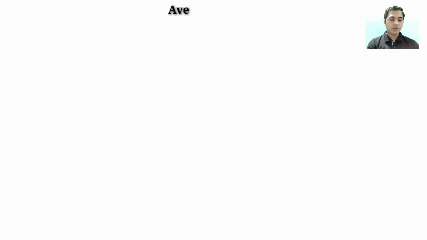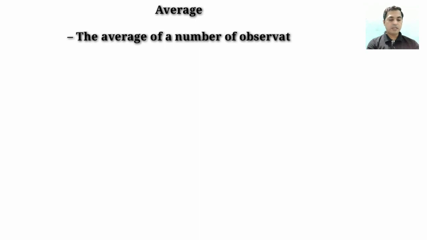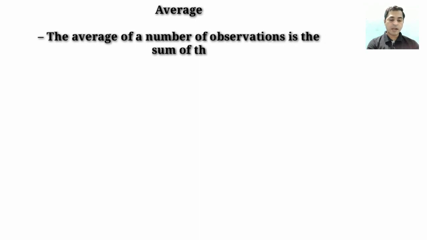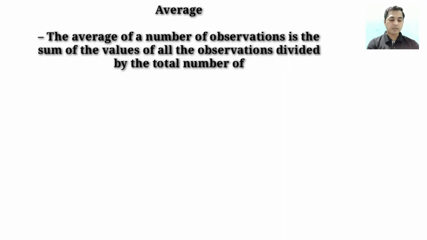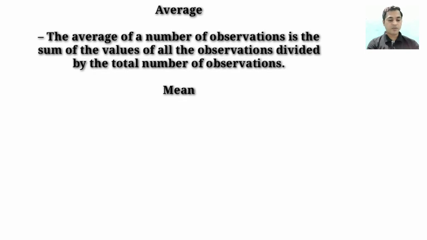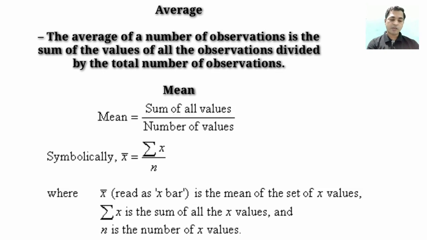Now moving to the next topic, average or mean. The average of a number of observations is the sum of the values of all the observations divided by the total number of observations. In other words, average is also known as mean, but mean is for special kinds of observation. So mean is equal to the sum of all the values upon the number of values.